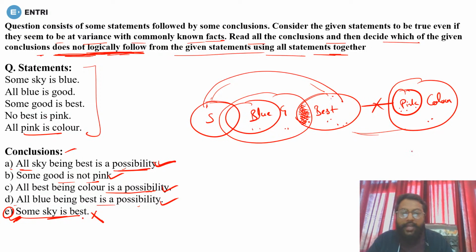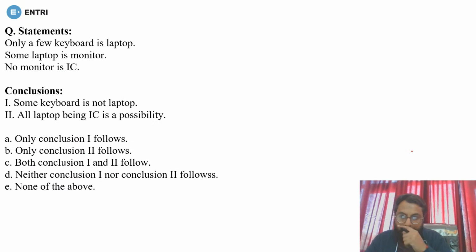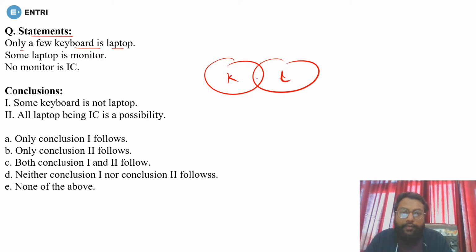Okay, done. Very good. Now moving on to the next question. The statement is given: only a few keyboard is laptop. Again only few is there. This is keyboard, this is laptop. So few keyboard is laptop, and if it is only few, then for sure some part of keyboard will not be laptop. Is it clear?